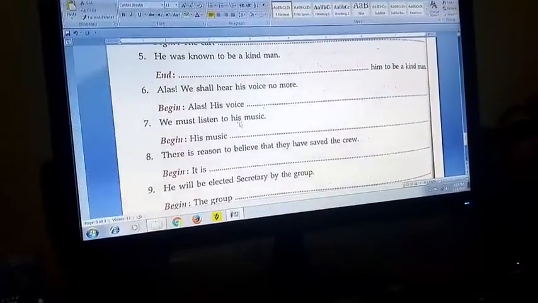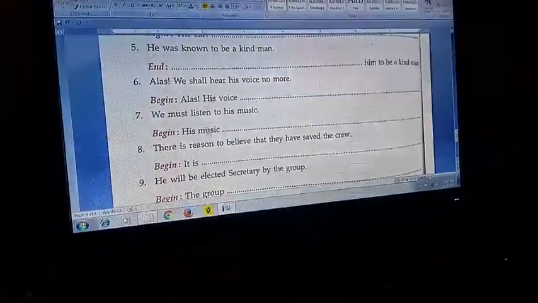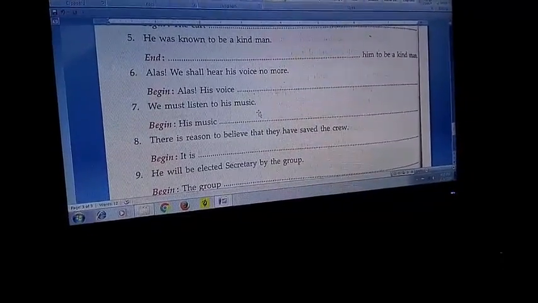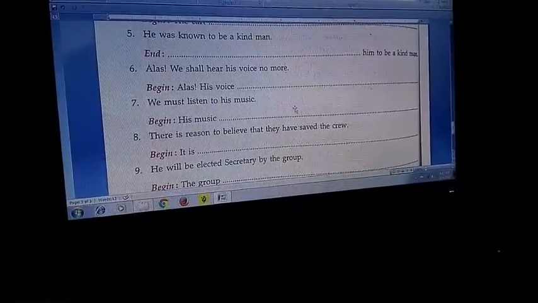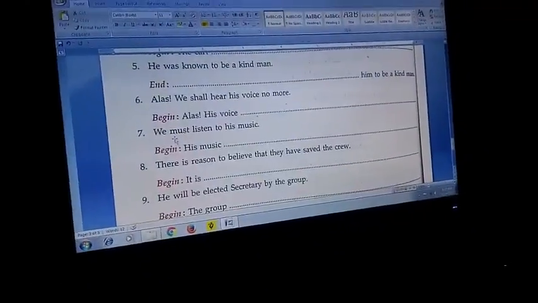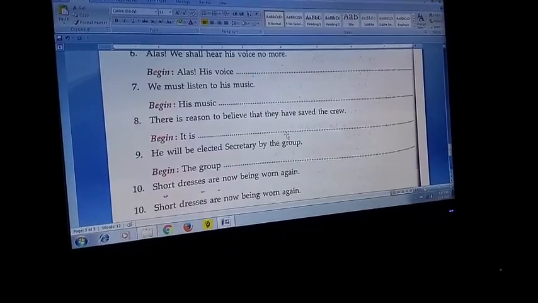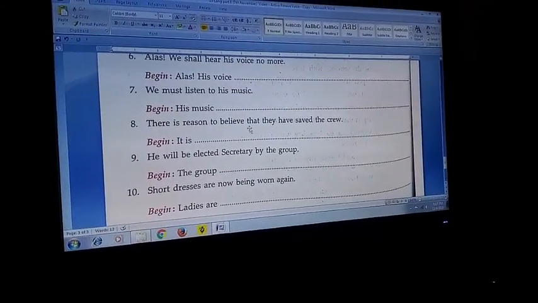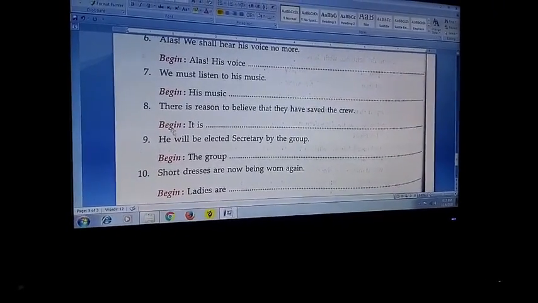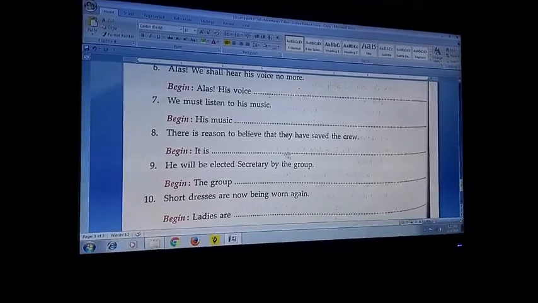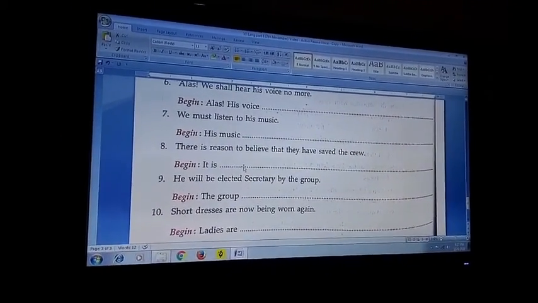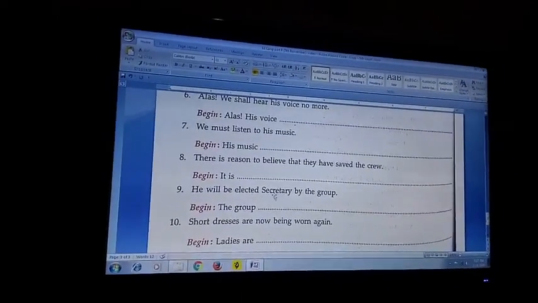We must listen to his music. His music must be listened to. Should you write "by us"? Not required. His music must be listened to. There is reason to believe that they have saved the crew. It is reasonable to believe, a typically different type of example. It is reasonable to believe that they have saved the crew.